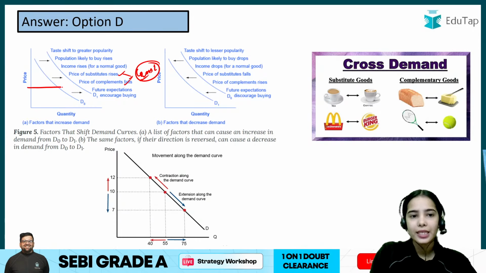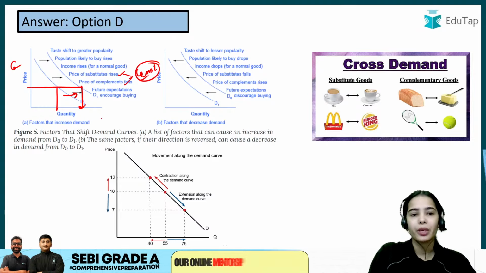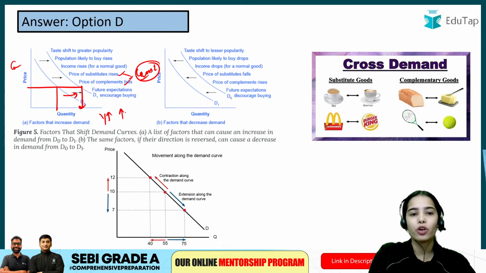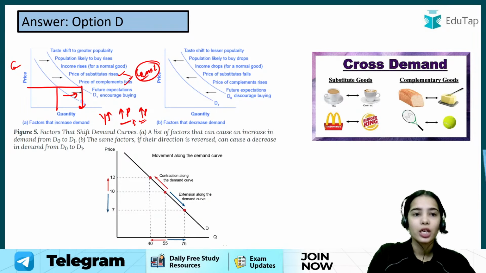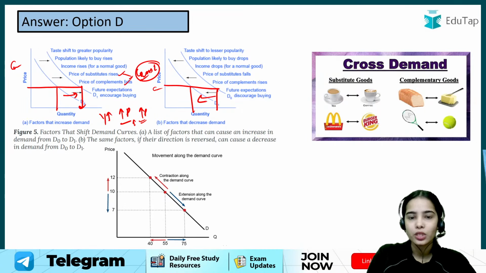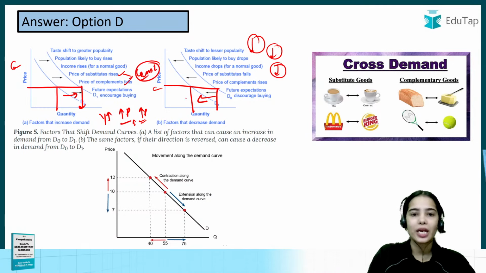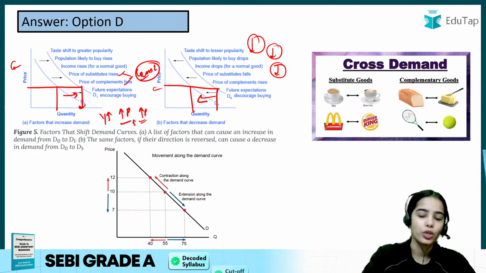But at the same price, let's say we are talking about cars, the demand for cars can increase because of more income of the people, more population, or more popularity of cars. As well, at the same price, the demand for cars can reduce with the taste for cars reducing, population reducing, or income reducing. So at the same price, the demand for cars can also reduce.